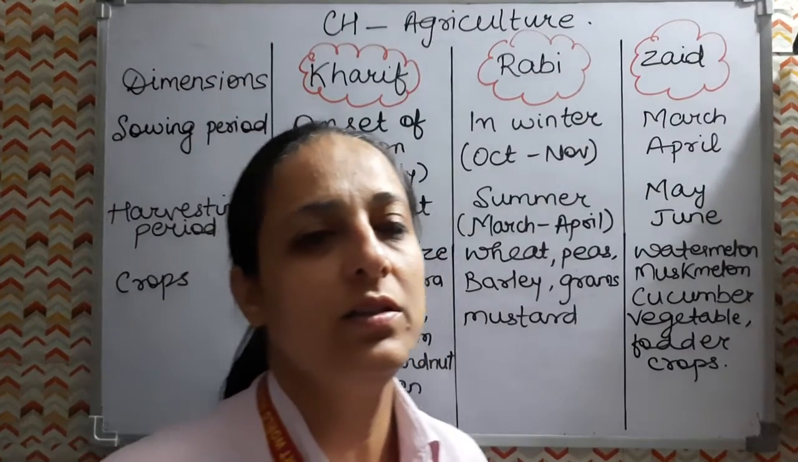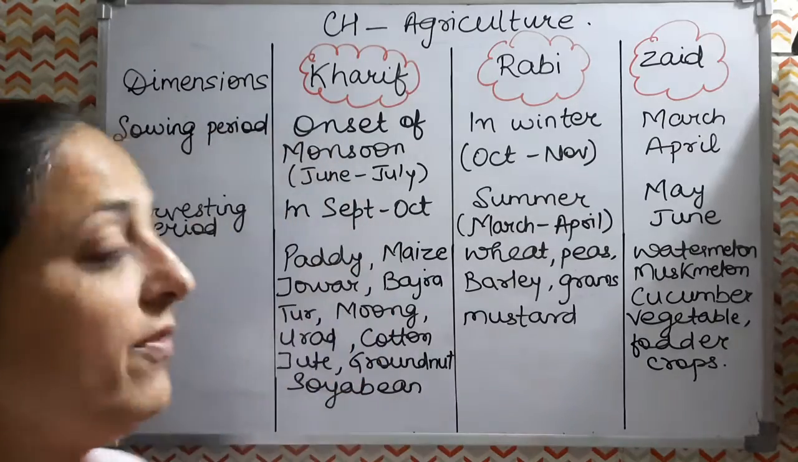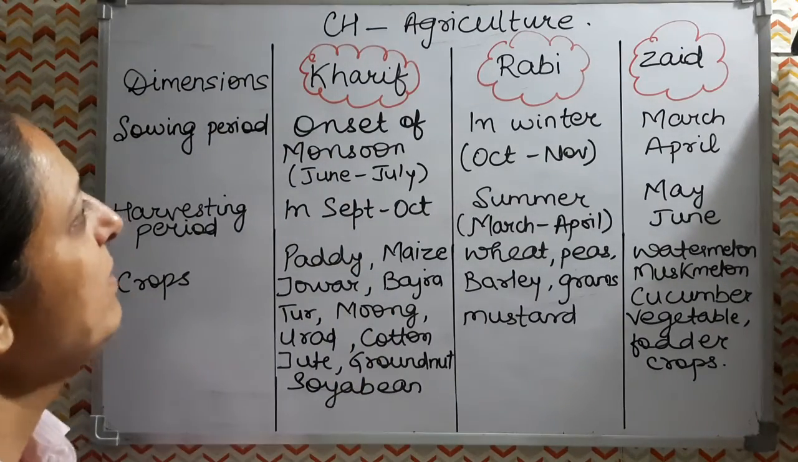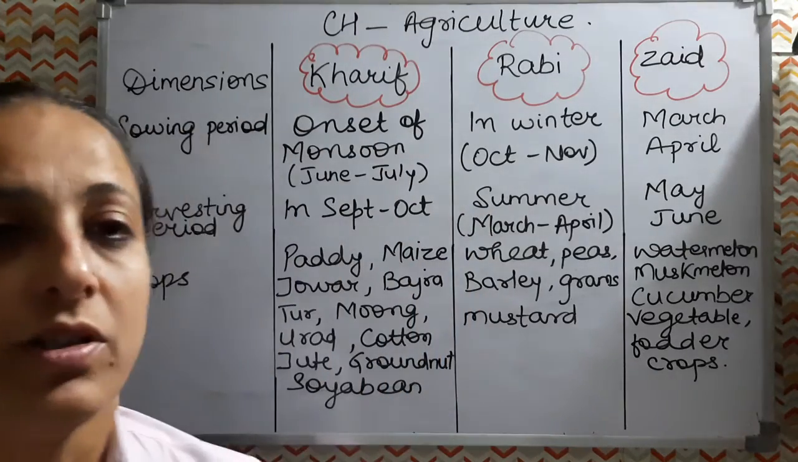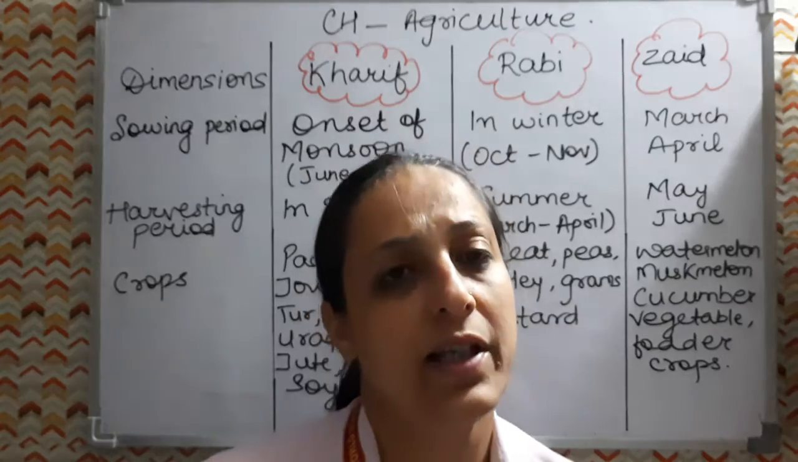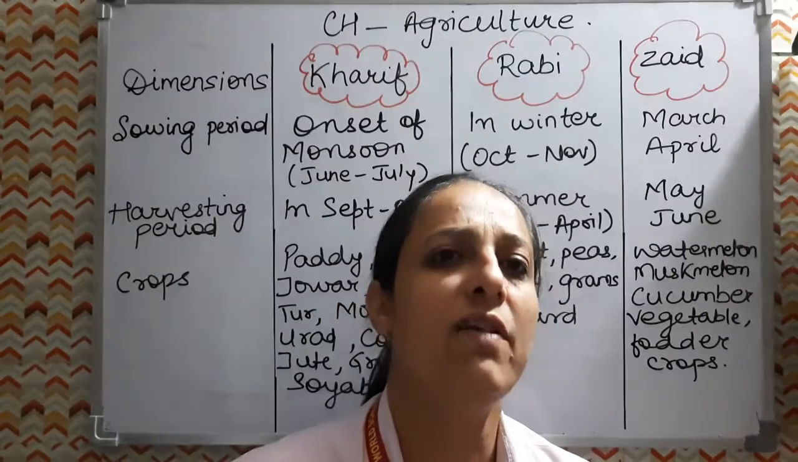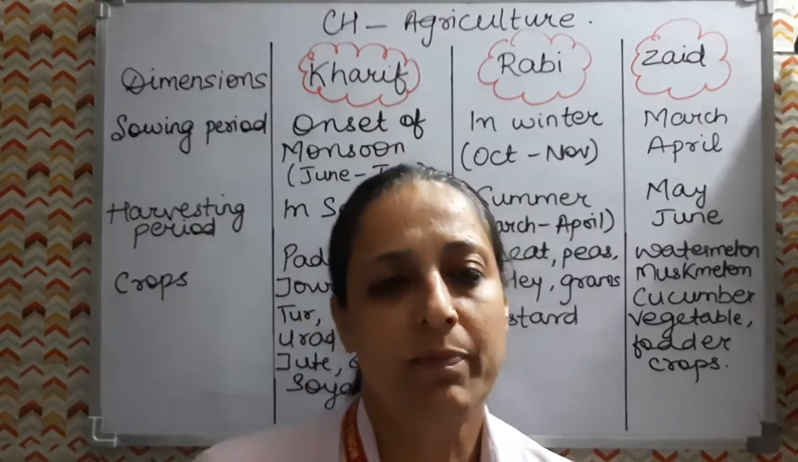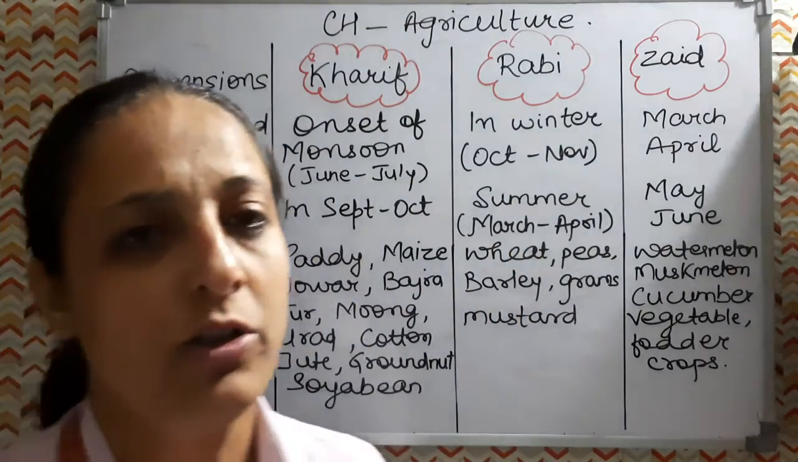So we were discussing the agriculture chapter, grade 10th geography. Today we have to discuss the cropping pattern, or the cropping seasons, in our country. In this we have to see that we select the crop on the basis of the amount of rainfall we receive and the type of soil. Depending upon this and the climatic condition, we select the crop type.